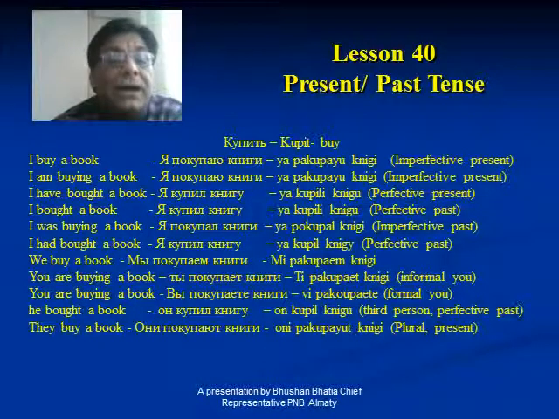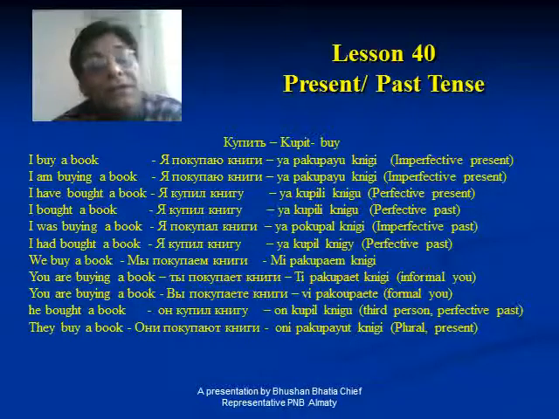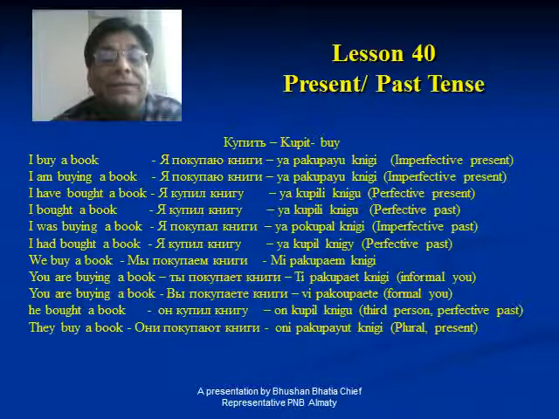Then, I have bought a book. Now I have bought a book, it is perfective. Since it is perfective, it will be formed like a past tense, as if it is in past in Russian. So I have bought a book, it will be ya kupil knigu. In past, that knigi has become knigu. In past, meaning perfective, it has become u. In imperfective it was i.